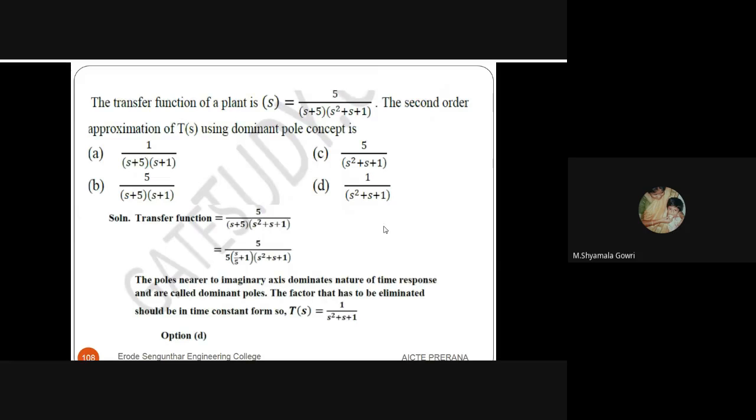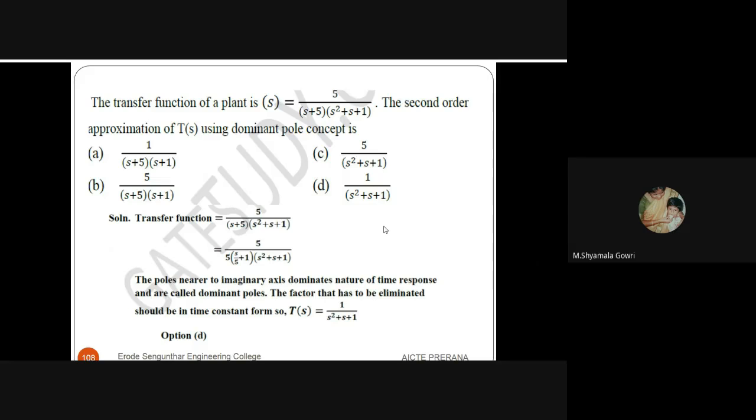Next question. The transfer function of a plant is 5 divided by s into s plus 5 into s squared plus s plus 1. The second order approximation of T of s using the dominant pole concept is. Option D is the right answer.